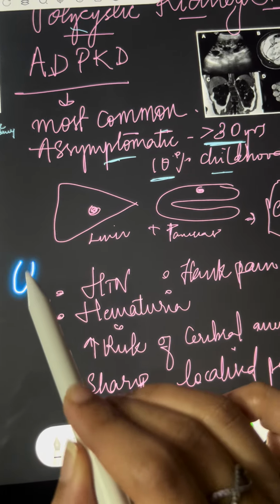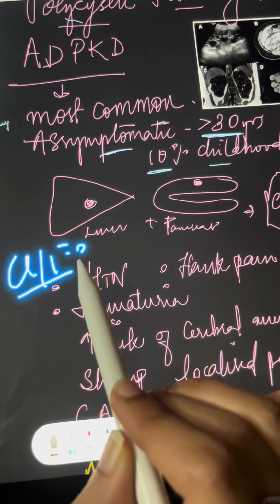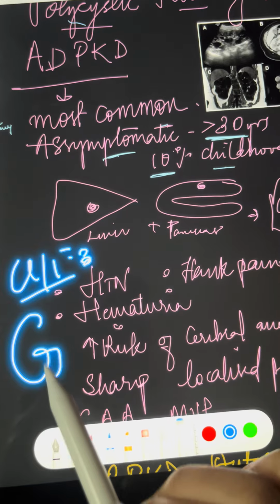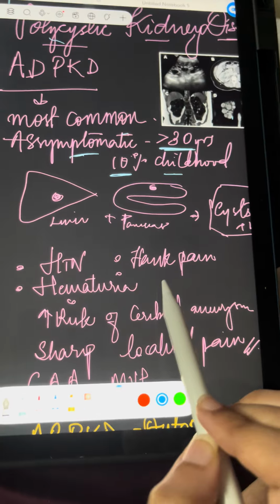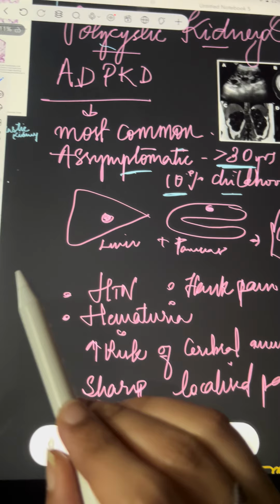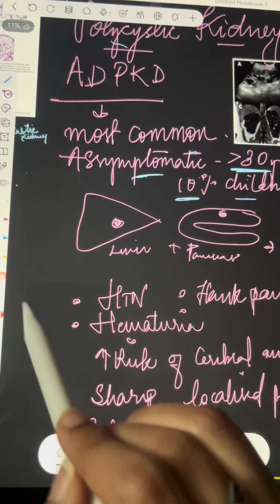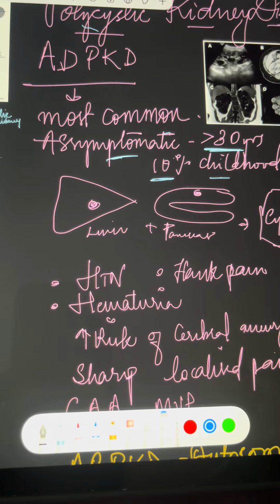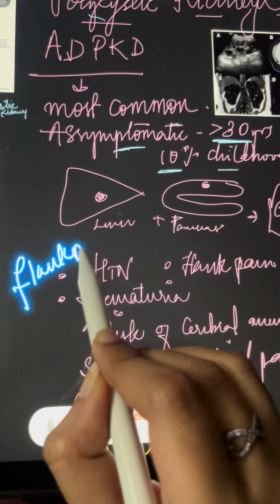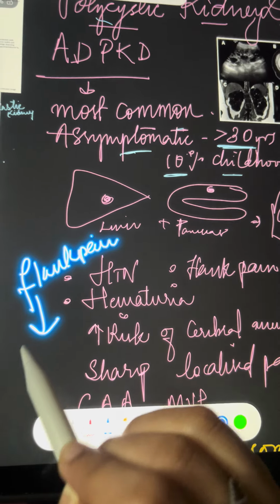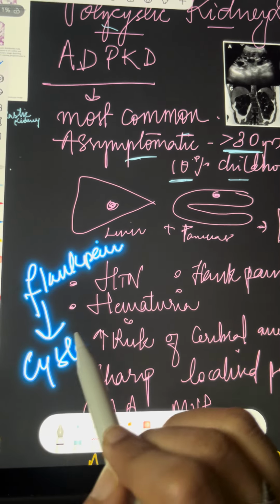Coming to clinical features, what clinical features will we see? Kidney related, hematuria and hypertension are very common, in the majority of the disease. And whenever kidney disease involves the cysts, remember there will be flank pain also. Flank pain means it involves cysts or calculi.